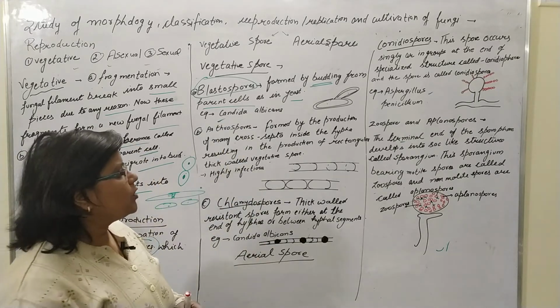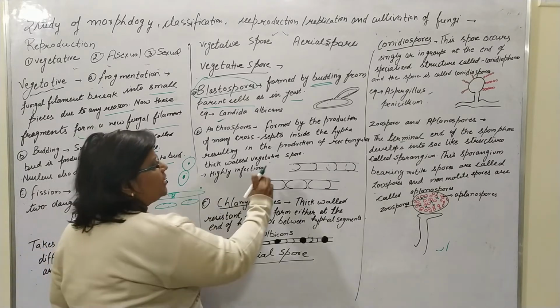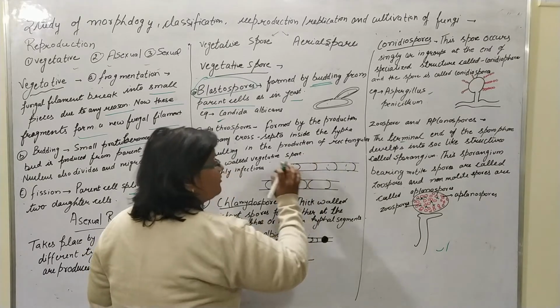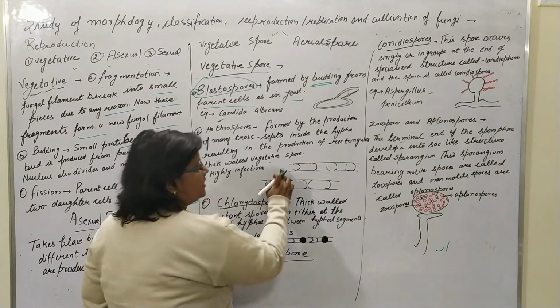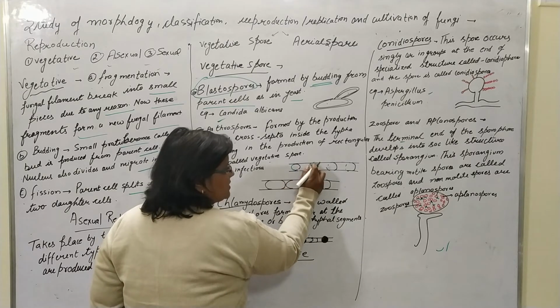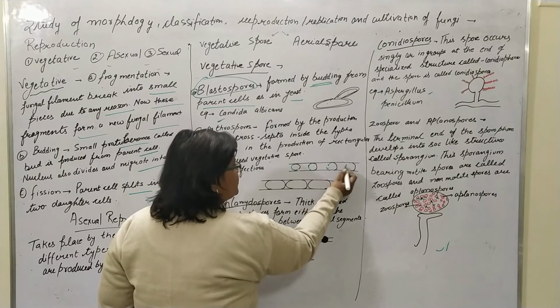Second is the arthrospore. If septa are present in the mycelium or hypha, cross septa are formed. Suppose that the black lines are the septa, and again cross septa are formed.